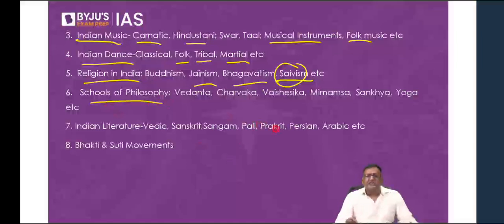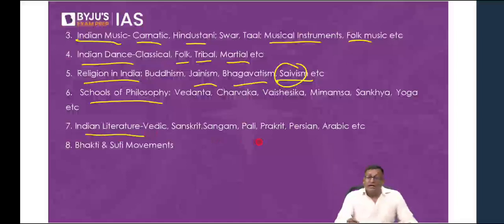Then, of course, you have schools of philosophy, like the Charvaka philosophy or the Lokayata philosophy, Ajivika philosophy, and then the Darshanas: Sankhya, Yoga, Nyaya, Vaisheshika, Purva Mimamsa, Uttar Mimamsa. So, what is the meaning of these philosophies? What is philosophy? They discuss topics like Atma, that is soul, rebirth, whether there is rebirth after a person dies, whether there is God, etc. All these things come under the topic of philosophy.